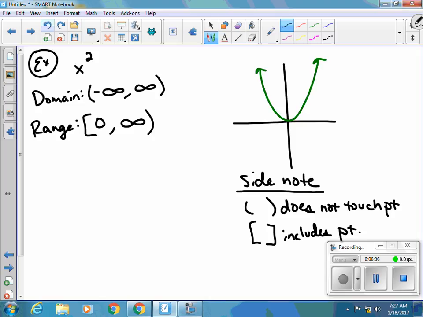So kind of like when we're doing inequalities, you have an open circle versus a closed circle. An open circle, you do not include the point. The closed circle you do. It's the same thing with the parentheses versus the brackets. Whenever you see infinity, it'll always be a parenthesis. We have a bracket around the 0 because it does actually touch 0. So that's just a little side note.